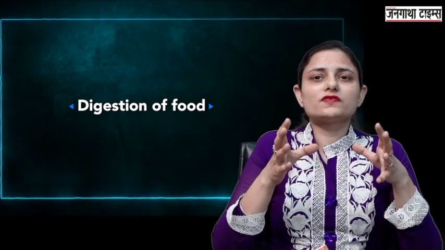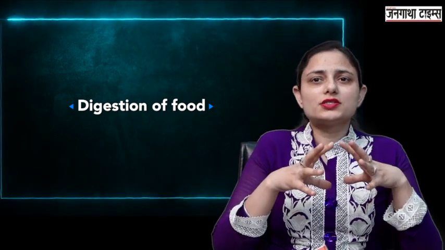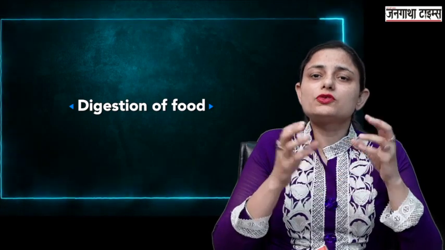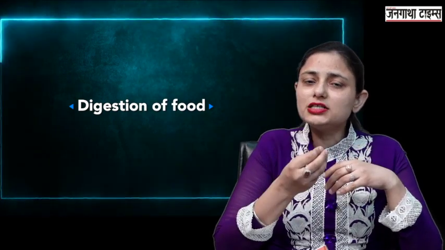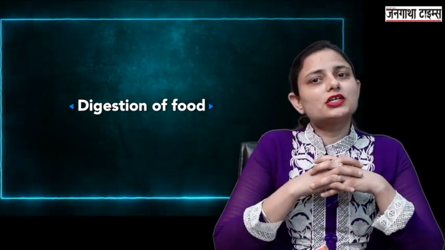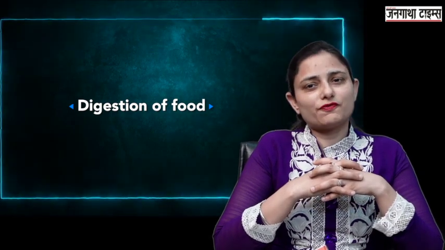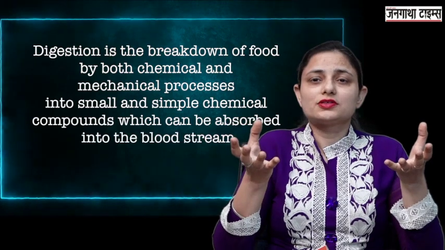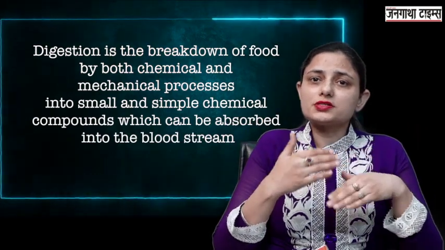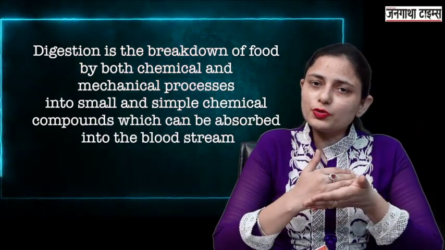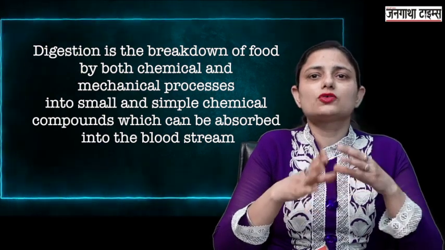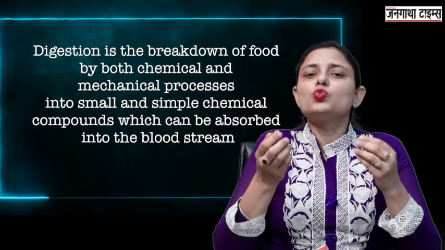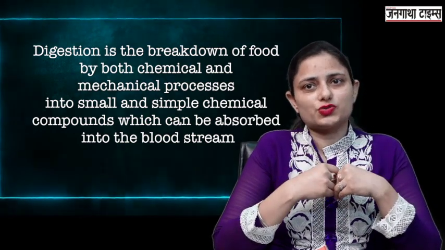Now all the parts of the digestive system work in unison to fulfill a single task, that is transforming the raw materials of the food which you eat into the nutrients that give you energy and keep you alive. So this is the process of digestion. Digestion is the process which involves both chemical breakdown and mechanical breakdown of food into smaller and simpler compounds which can be easily absorbed into the bloodstream.